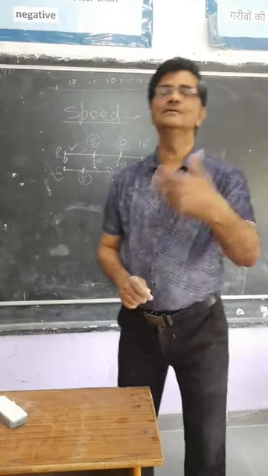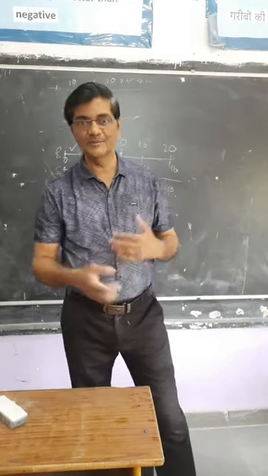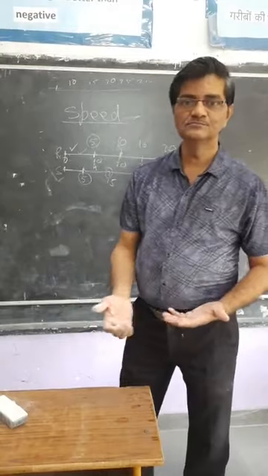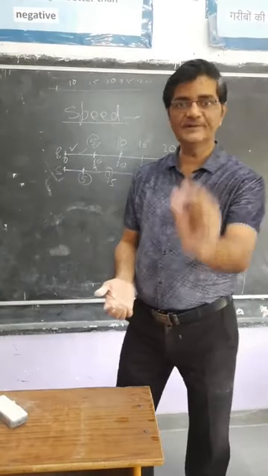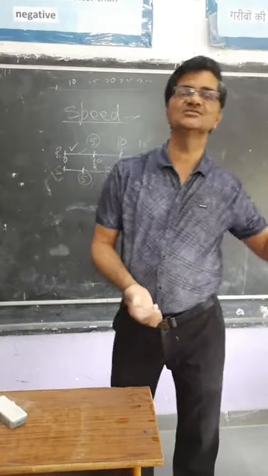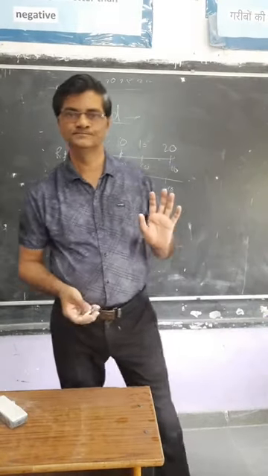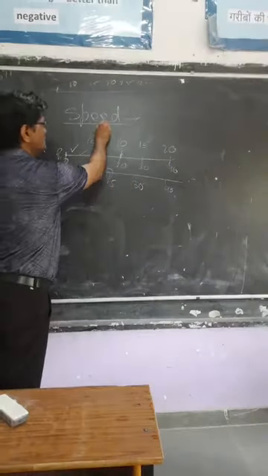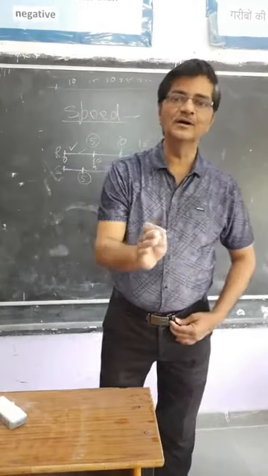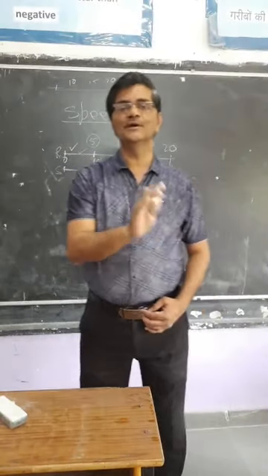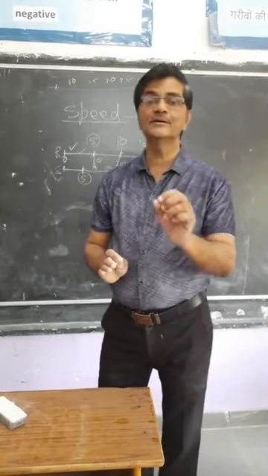That unit may be second, minute, or hour. So in unit time, what is the distance covered by the body? Right? So speed is defined as the distance covered by a body in unit time.